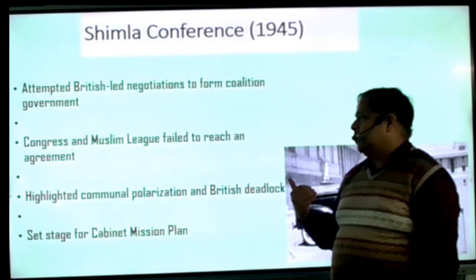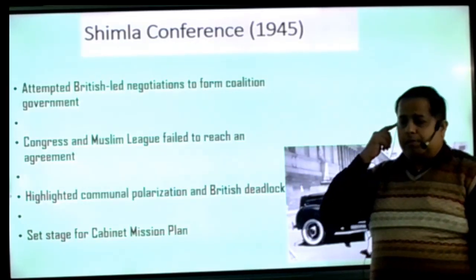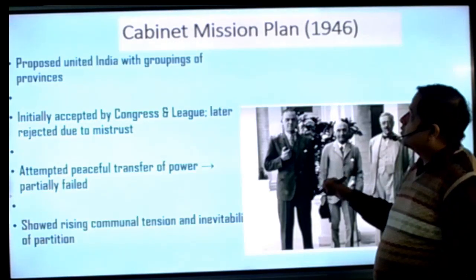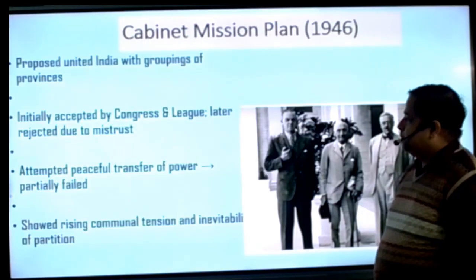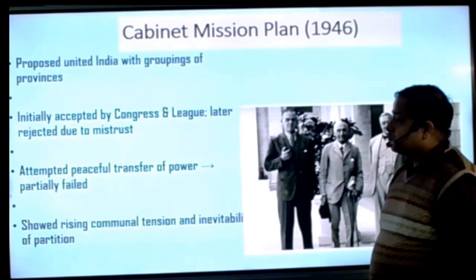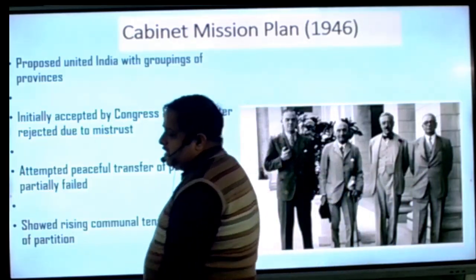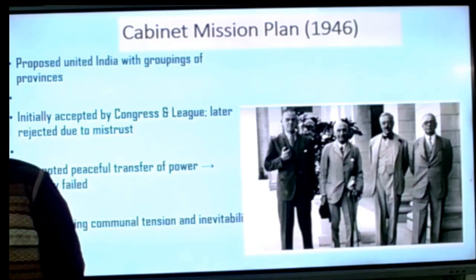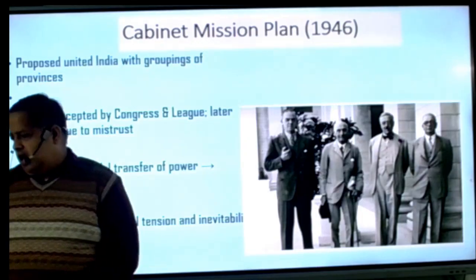We have to do something crucial. So in 1945 the general elections took place, in which Congress did very well.